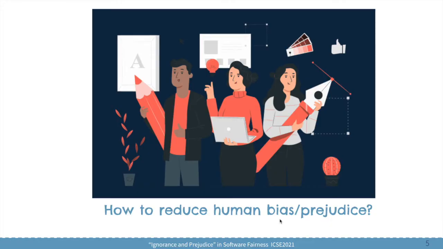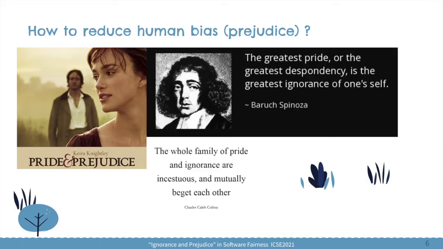His words indicate where the bias in machine learning may come from, but they also inspired me to think about what we have done to reduce bias and improve fairness in humans, and whether there is a connection between fairness improvement in human learning and fairness improvement in machine learning. Let's think about how to reduce human bias or human prejudice. Some people may say, "I only know Pride and Prejudice." Well, that's actually a good start.